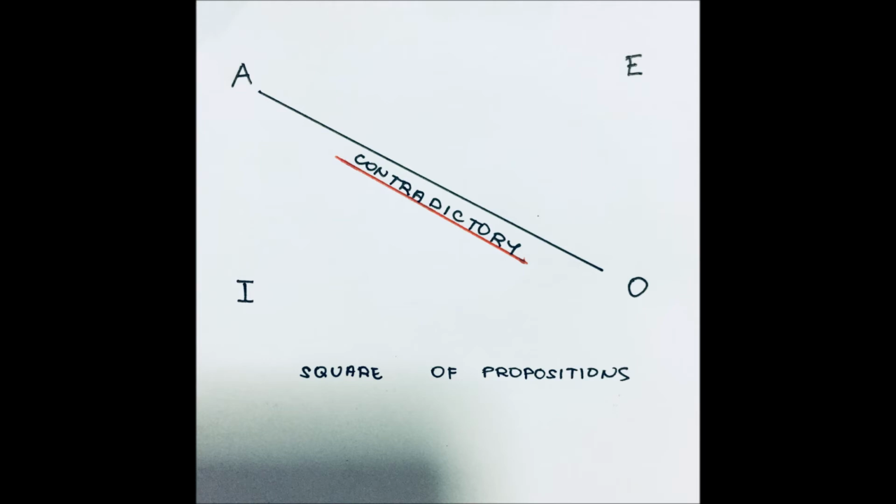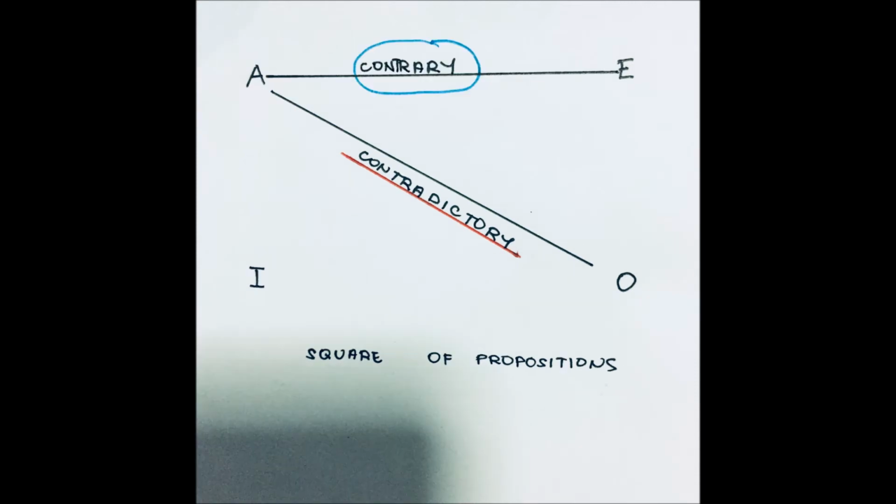Second, contrary. A relation existing between two universal propositions having the same subject and predicate, but differing only in quality. This implies that contraries cannot be true together. The truth of one entails the falsity of the other. However, the falsity of one does not entail the falsity of the other.